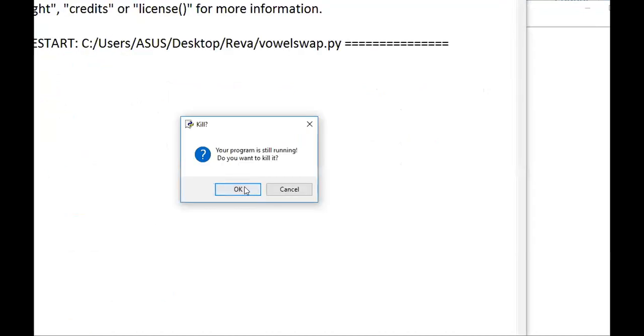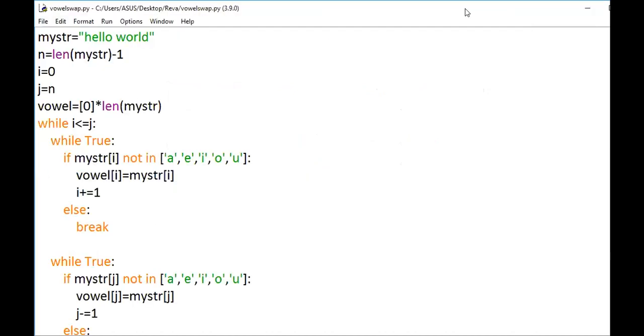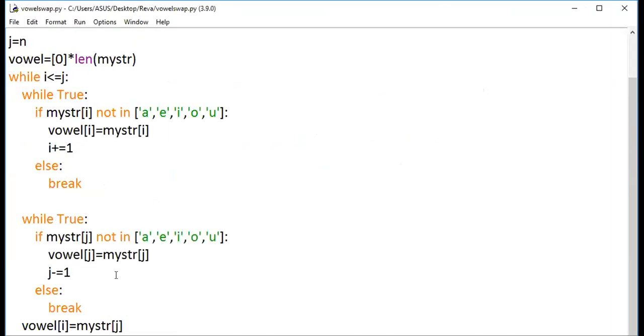Something is going infinite. That's the reason. Oh, here we didn't increment my I value, right? So after this happens, we are supposed to increment. I got the point, guys.